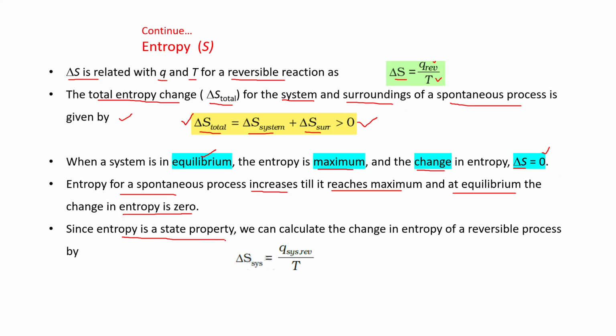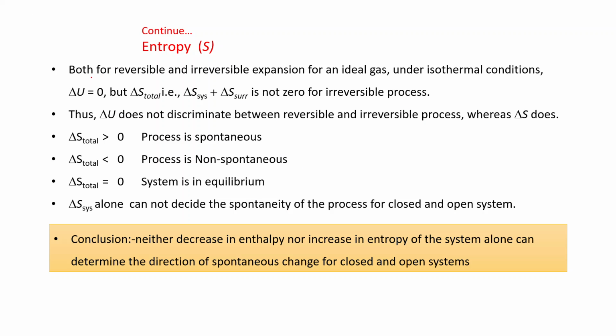Since entropy is a state property, we can calculate the change in entropy of a reversible process by this: delta S system is equal to Q system reversible divided by T. Now, both for reversible and irreversible expansion for an ideal gas, this we have discussed in one of my previous videos, under isothermal conditions, delta U is equal to 0.